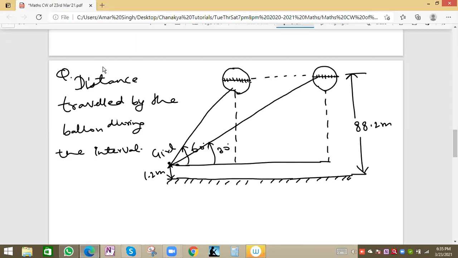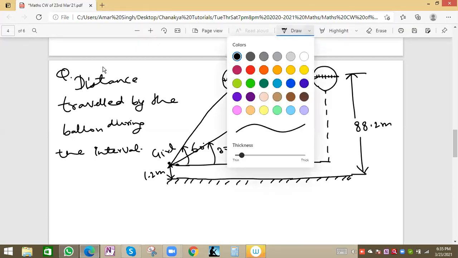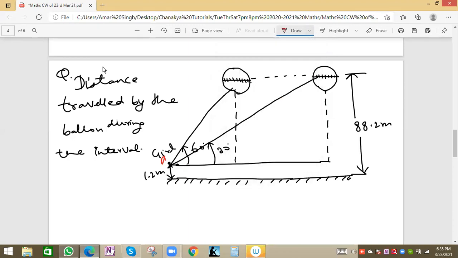So we have to find the distance between the balloons, or the distance traveled by the balloon during the interval. It is better to take A, B, C, D. Let's take this A, B, this portion C, and this is D. This will be E, and this is 90 degrees. This is also 90 degrees. So basically we have to find the value of C, and C will be equal to BD.